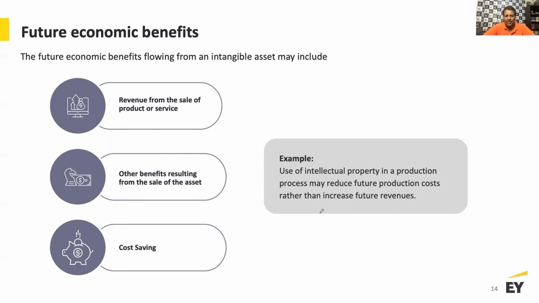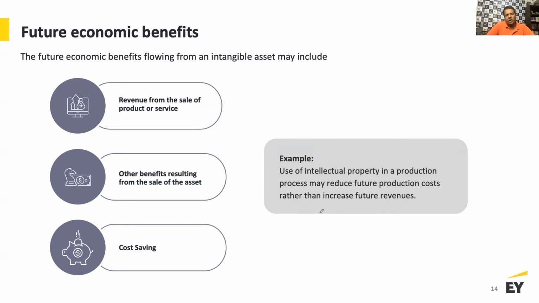If it is emanating from a contractual or legal right, then it meets the definition as an identifiable intangible asset. Once it meets that definition, then I need to see whether I should recognize this. I need to recognize this if it meets the control and the probable future economic benefit test.